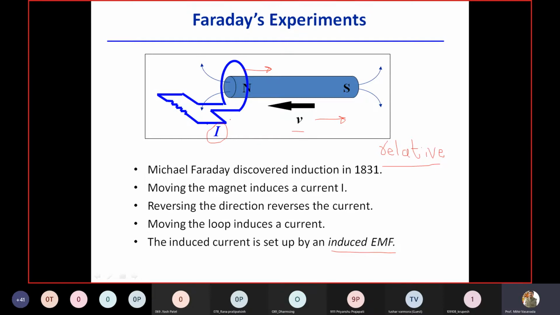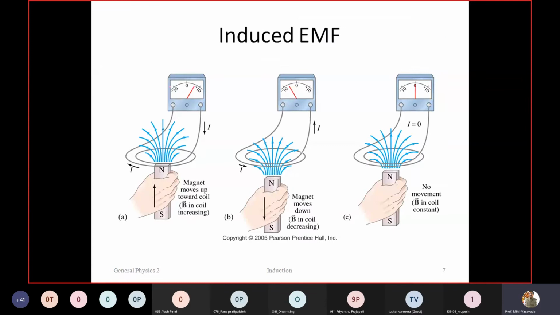Clear? The same experiment you used to do during your school days. This is a galvanometer with center zero, you know it, right? And this is a piece of magnet, and this galvanometer is connected with a closed coil. Because if you want current to flow, the circuit must be closed. If there is no movement of this bar, then the magnetic field is still there. Look, this magnetic field is still produced by the bar, and it is also linking with this conductor. But the deflection of the galvanometer is zero. That means no EMF is induced here.